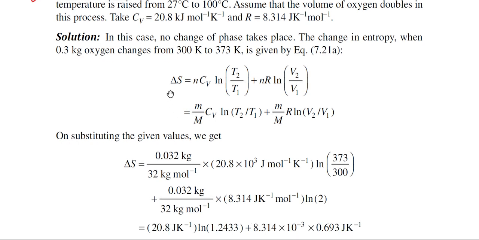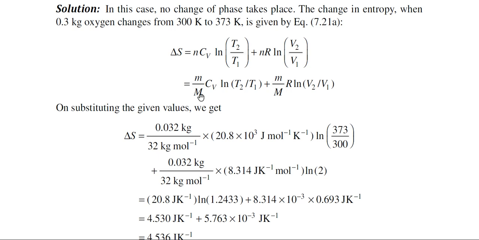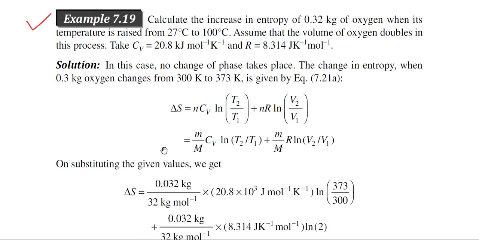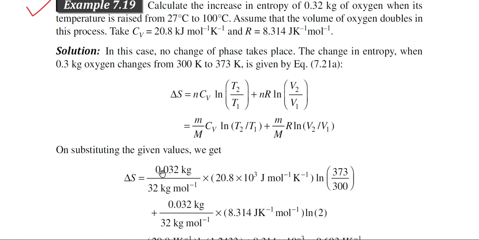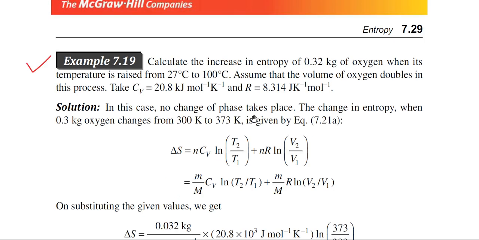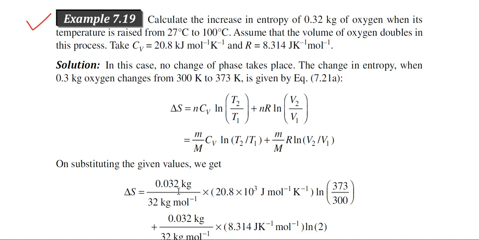So how to calculate delta S? For small m by capital M, for small m we are writing 0.032 kg. This is the mass of the oxygen, and capital M is the molecular weight of the oxygen. But there is a printing mistake. In the problem this is 0.32, but here they have written 0.032.